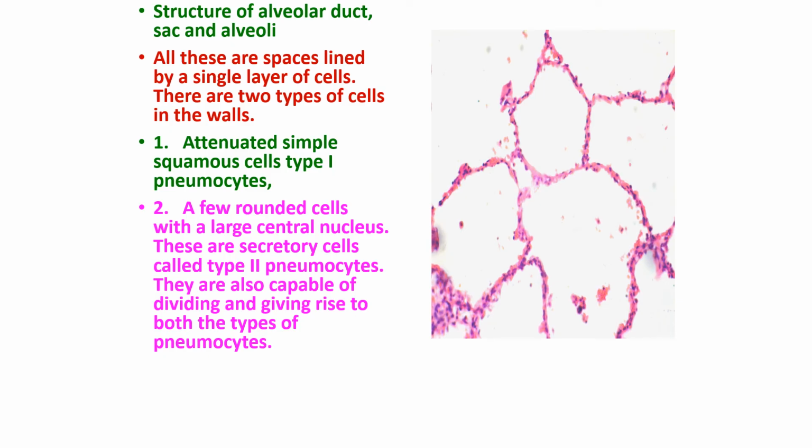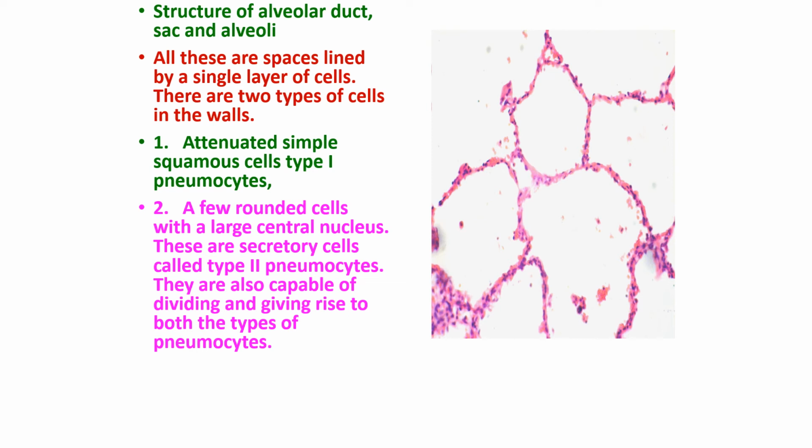So the alveolar duct, sac, and the alveoli are lined with two types of cells. A single layer of cells, which are type 1 pneumocytes, are the squamous flattened cells. And a few rounded cells with large central nucleus are the secretory cells called the type 2 pneumocytes. They are capable of dividing and giving rise to both types of pneumocytes.